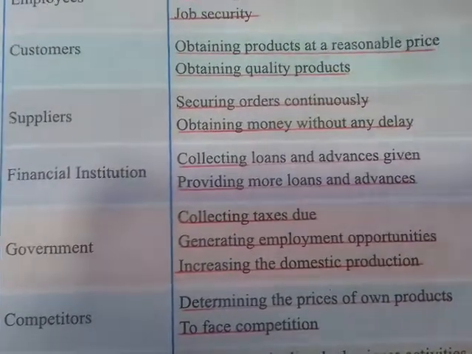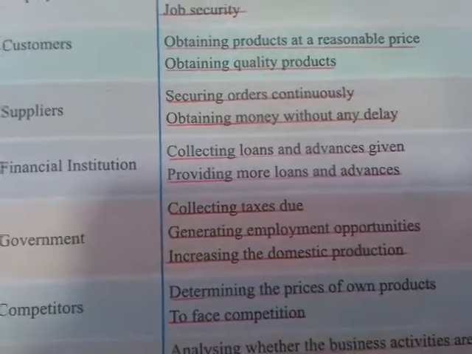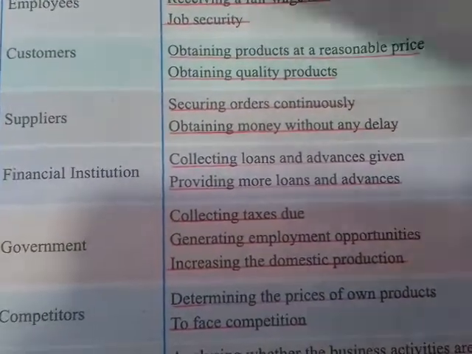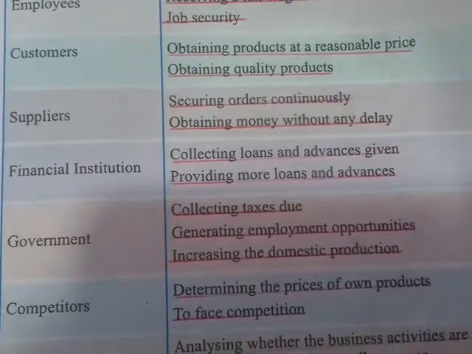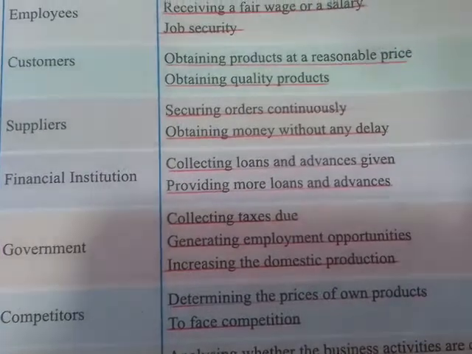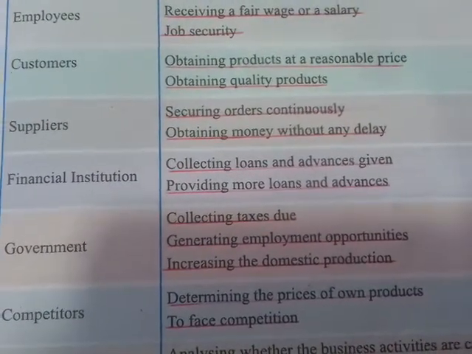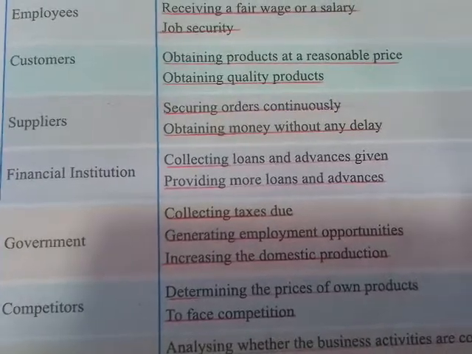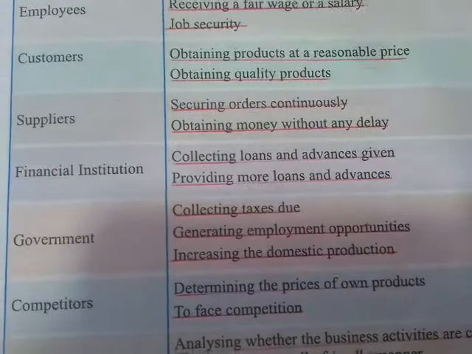So he should secure it, because if another supplier took over his business, then he would have a loss. And the other objective is to obtain money without any delay. That's the main objective of these suppliers. They need money without a delay.